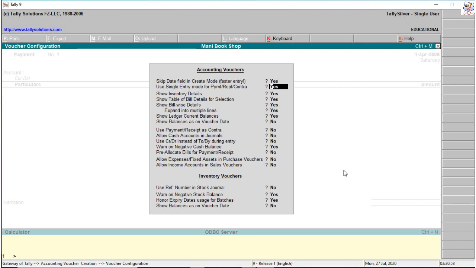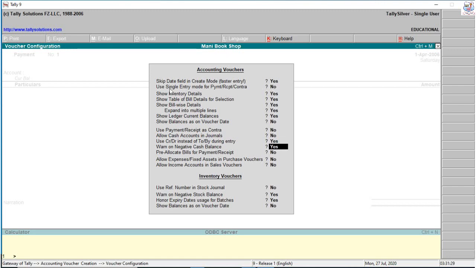In F12, change the use single entry mode for payment, receipt, contra option. Press no, so that it uses double entry formats. Use debit or credit instead of by during the accounting voucher transaction entry: press yes. Don't forget to change the two options.